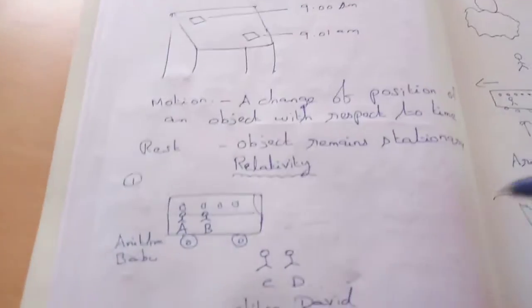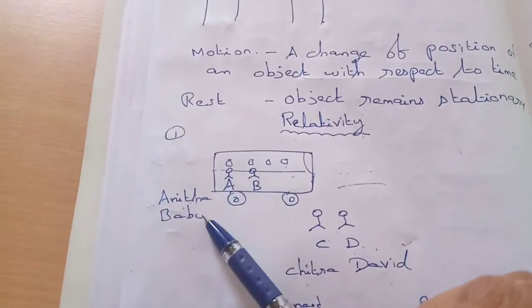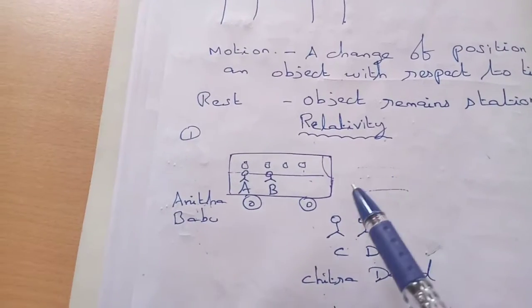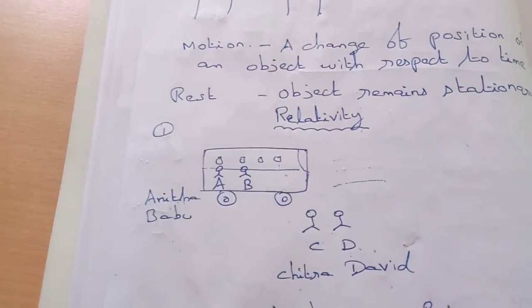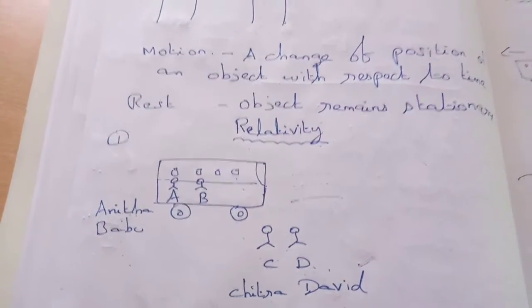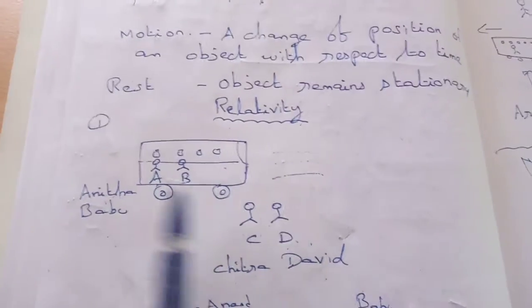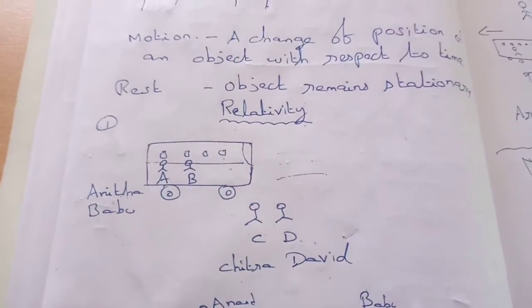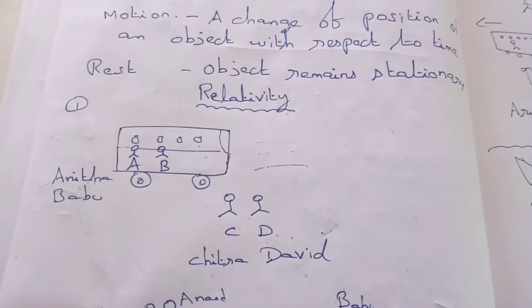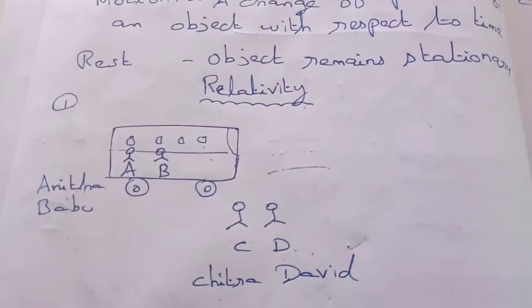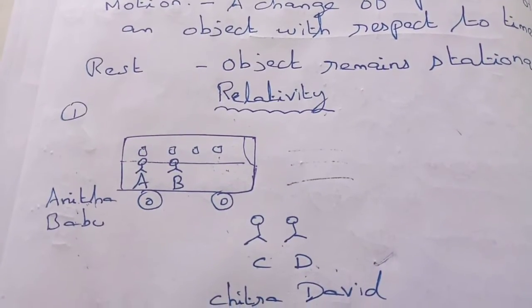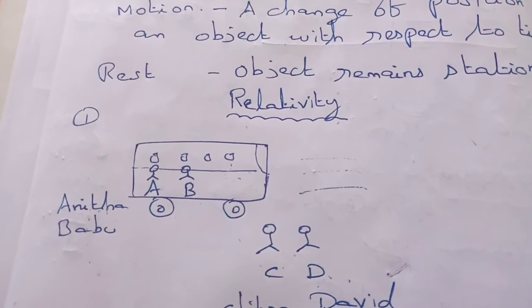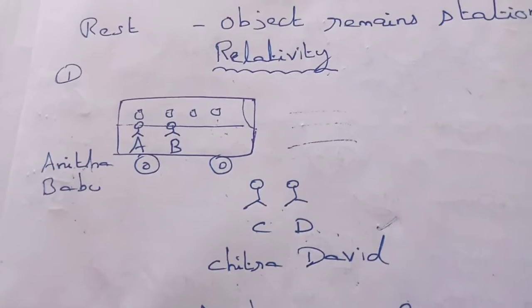Next, relativity. Relativity means what? So you see a bus here. For this bus, 4 students are waiting. Their names start in alphabetical order: Anita, Babu, Chitra and David. All 4 are waiting for the bus. After some time, the bus comes and Anita and Babu both get into the bus.